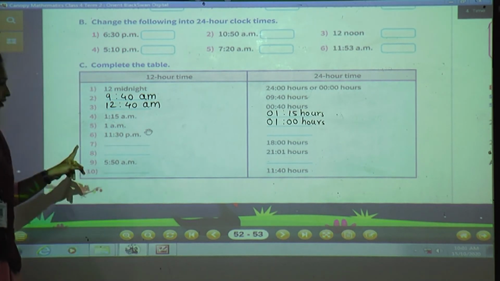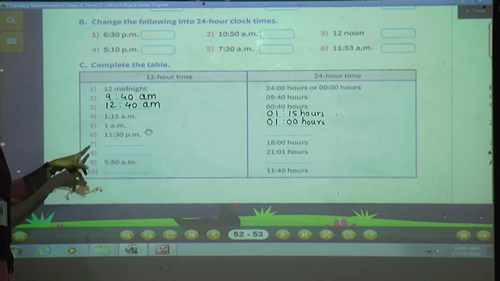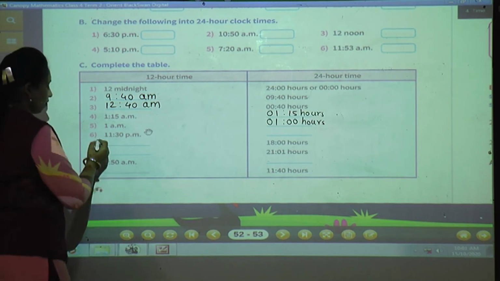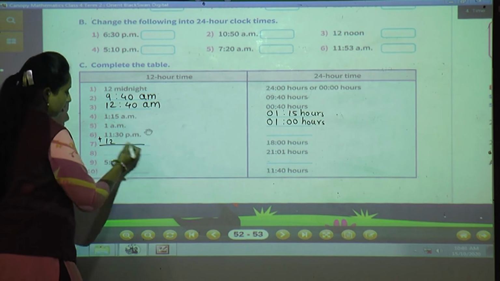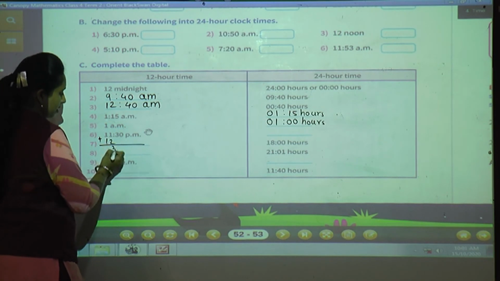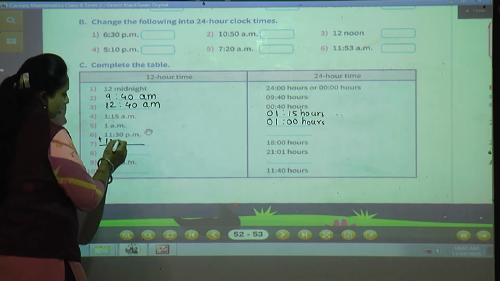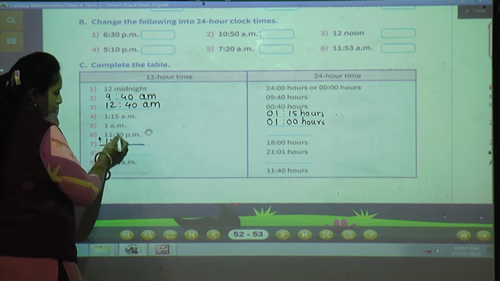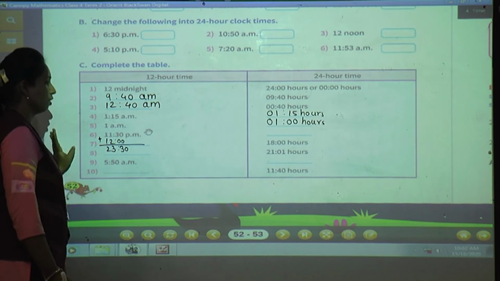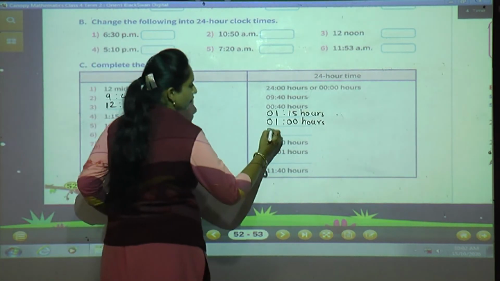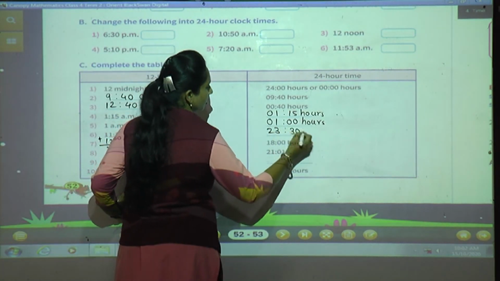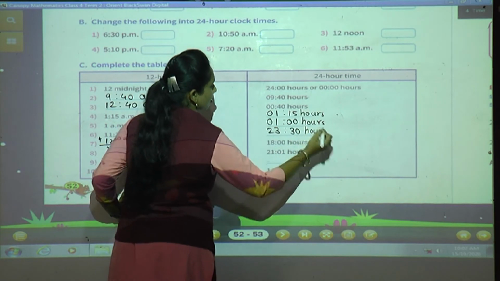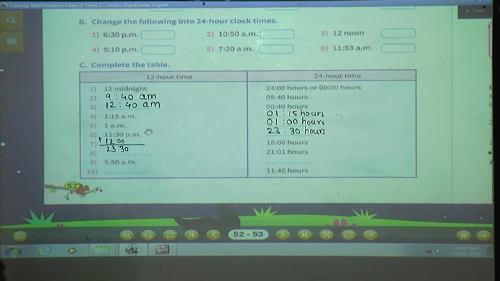For that we have to add 12 to this number. So when I add 12 to this number, 2 plus 1 is 3, 1 plus 1 is 2, here nothing is there, means 0, 0, here addition is there, so 3:30 will come. So what is the time? 23:30 hours. Clear? Yes? Is that clear? Very good. The next one.